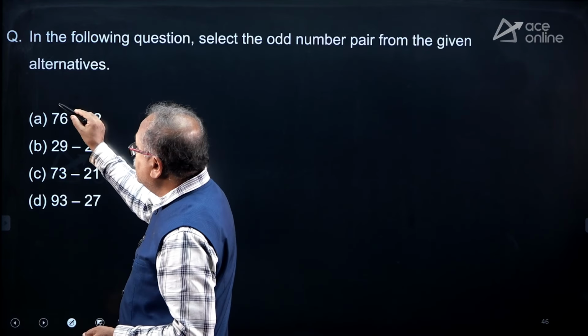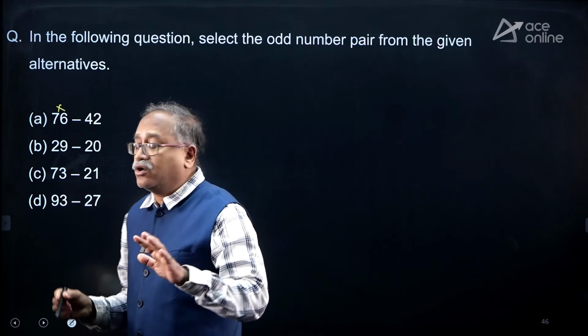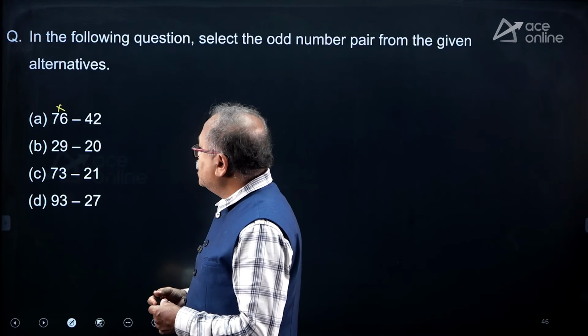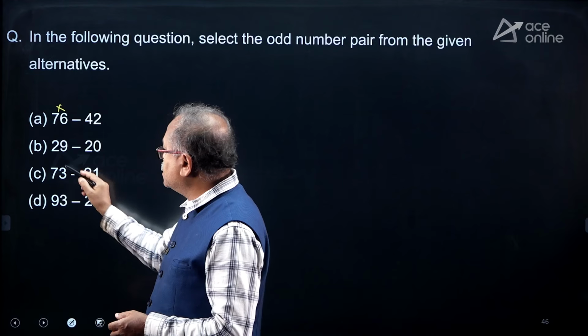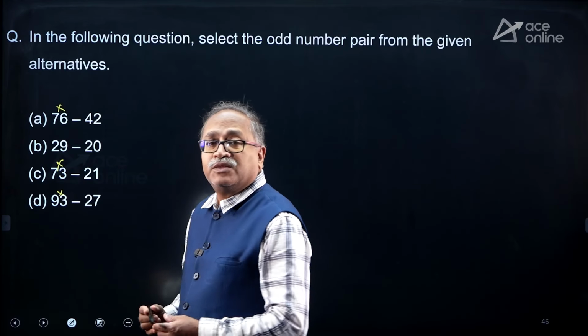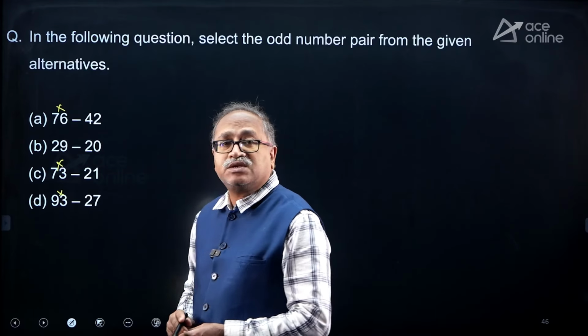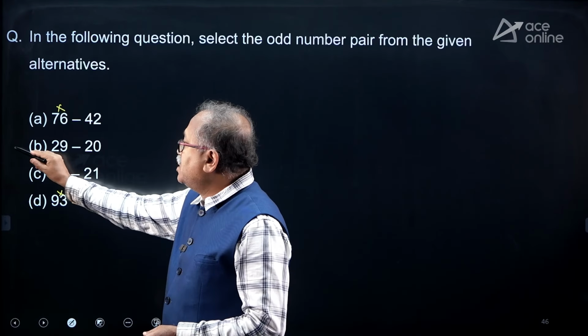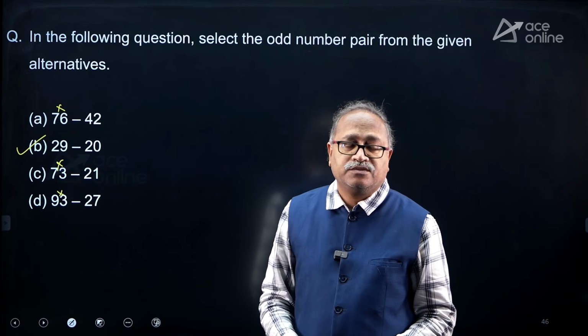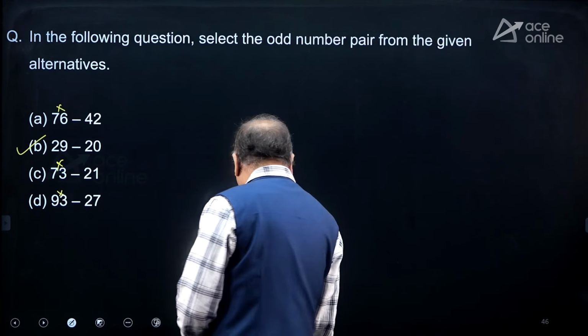So, I don't know whether the same relation exists or not, but it strikes me that 7 into 6 is 42. Check this one, 2 and 9, 7 3 is 21 and 9 3 is 27. That means product of the digits is the second number. So, the B does not belong to the same class. That's all. Next question over here.